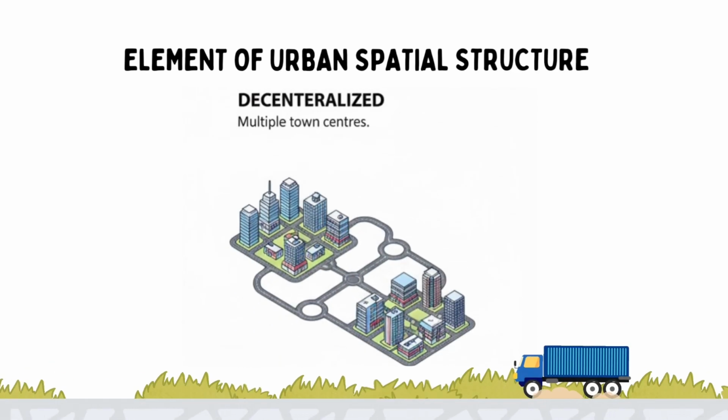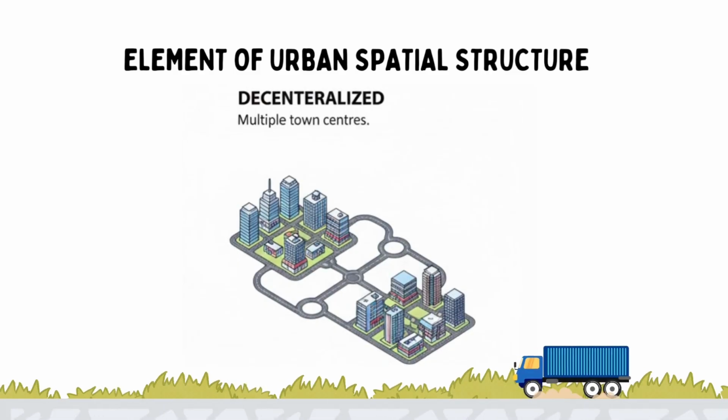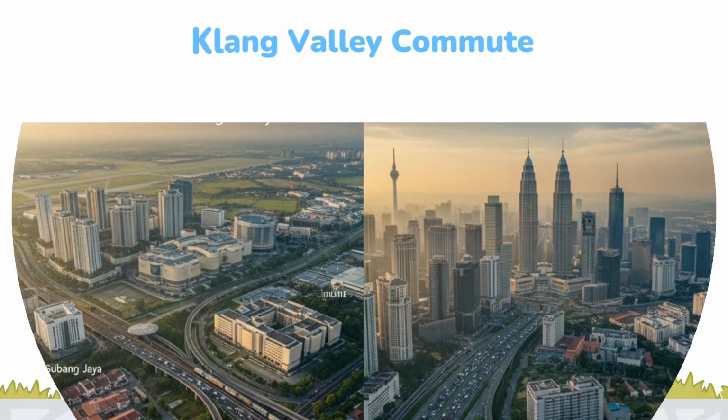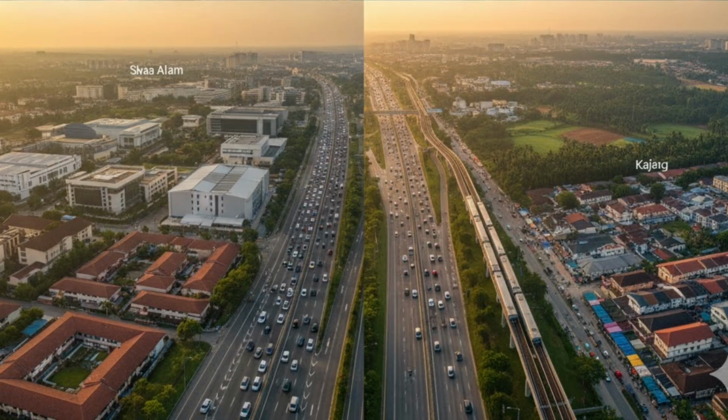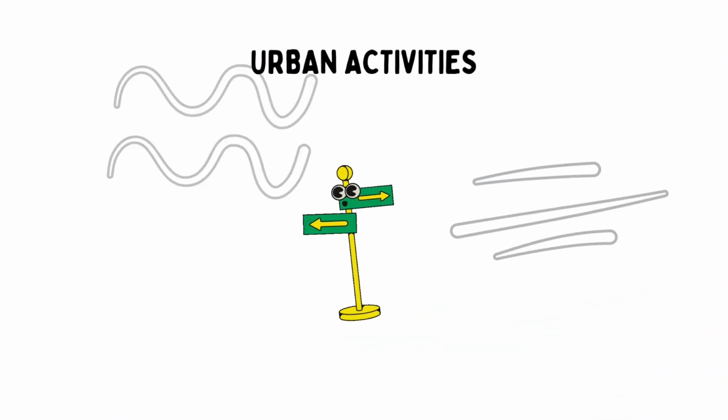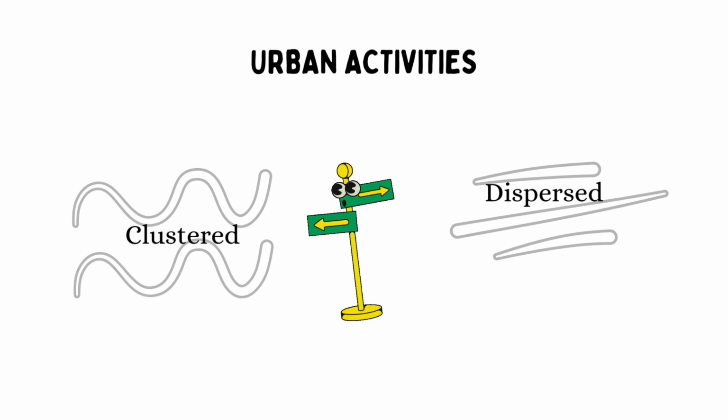In contrast, a decentralized city has activities spread across several centers, so people can work and access services closer to where they live. In the Klang Valley, decentralization can be seen as many residents commute daily from surrounding towns into Kuala Lumpur for work. Urban activities can also be organized as clustered or dispersed.